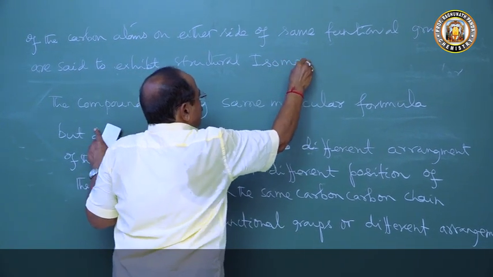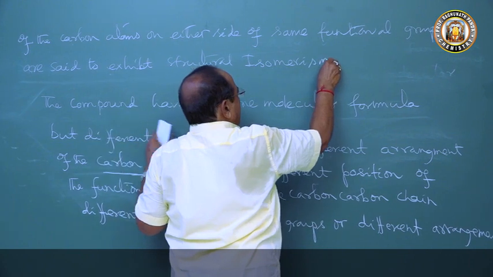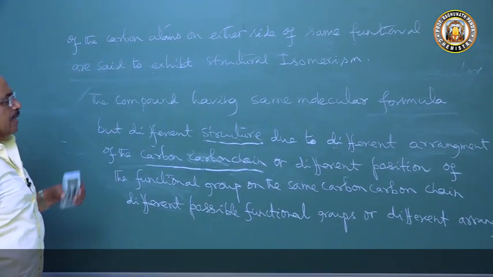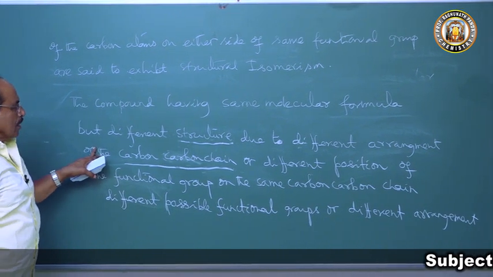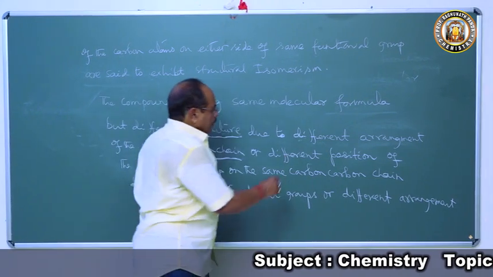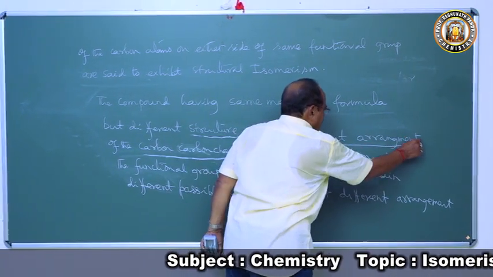So now you look at the definition. This definition explains in one go: the compounds having same molecular formula, different structure. Why different structure? Due to different arrangement of the carbon chain.